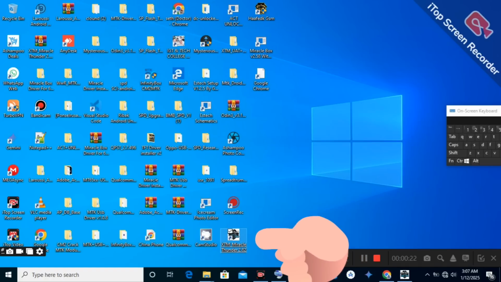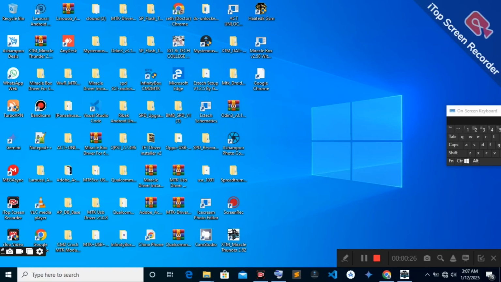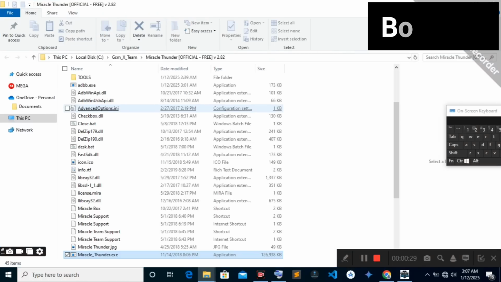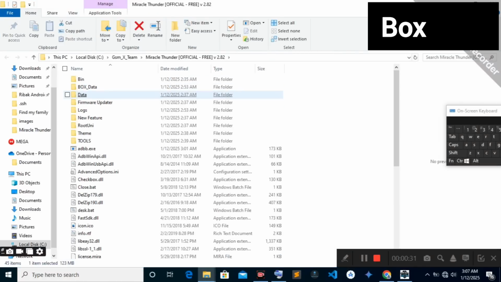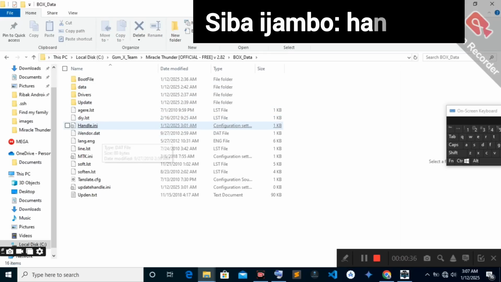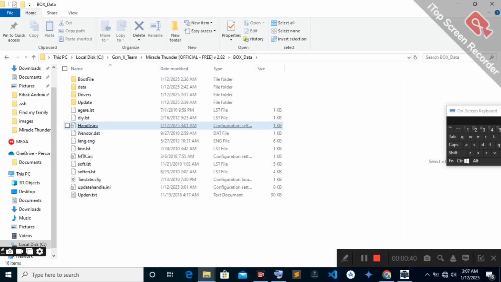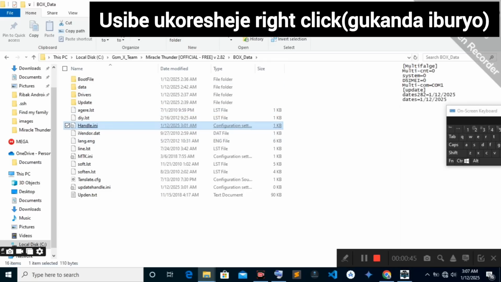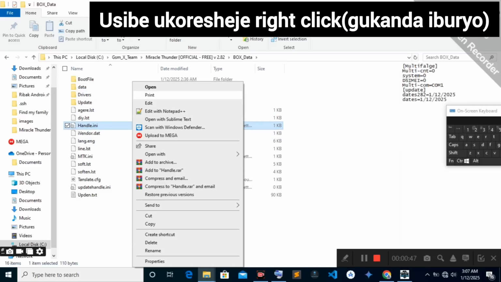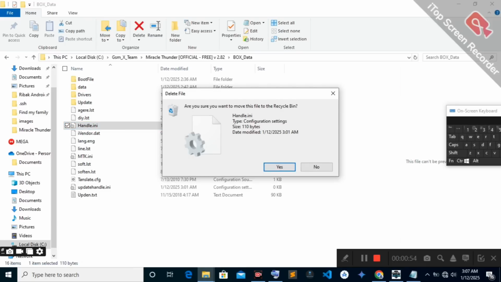Right click, choose open file location, scroll to box data, delete handle in. Okay, delete using right click. Delete here, okay. Yes.